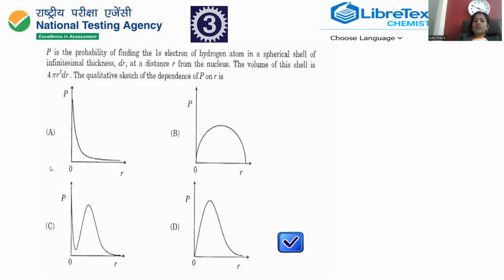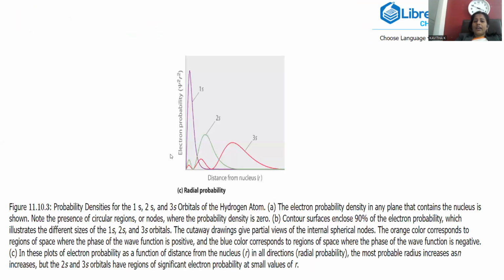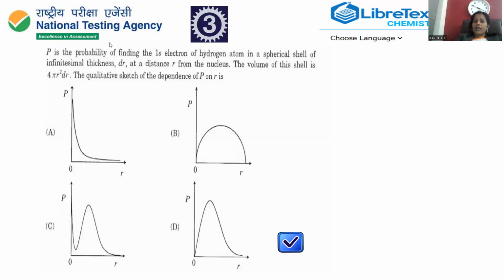If this is the case, what will be the graphical representation? To explain this, we have a distance from the nucleus called r, so that orbital distance from the nucleus can be taken on the x coordinate. And what is the probability of finding the electron? The probability of finding the electron is mentioned with P.